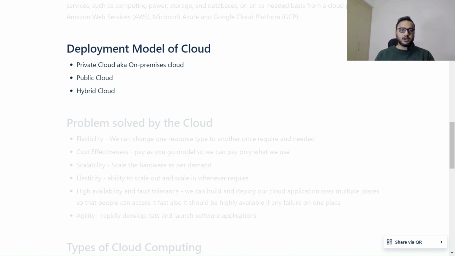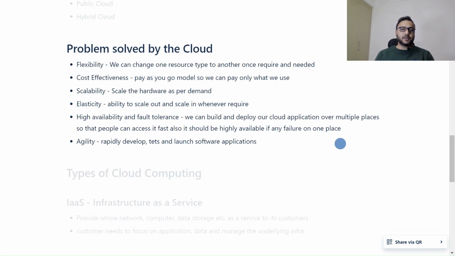And now let's check the problems solved by the cloud. What we solved: flexibility.